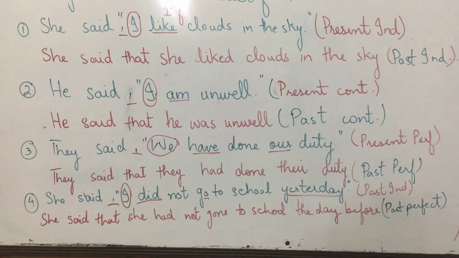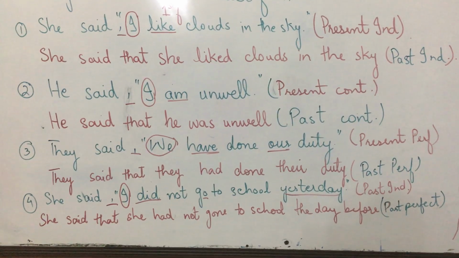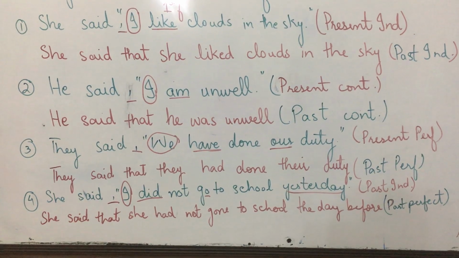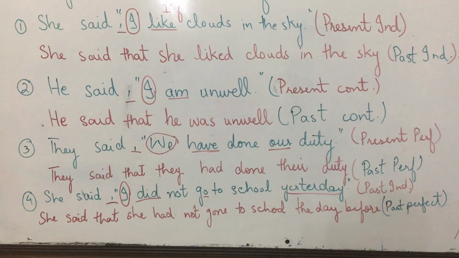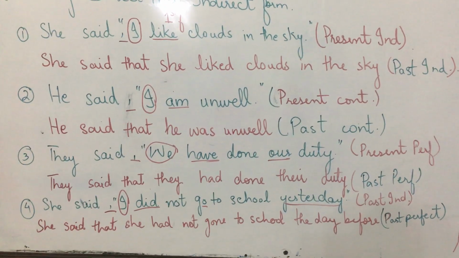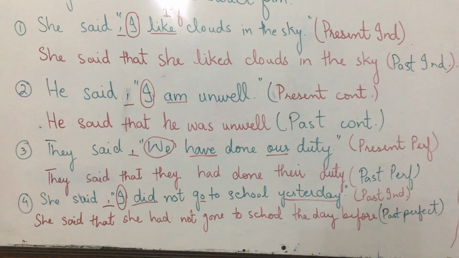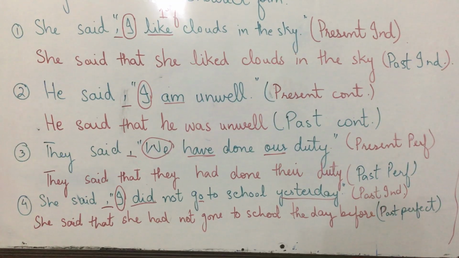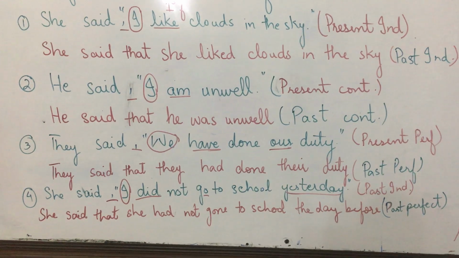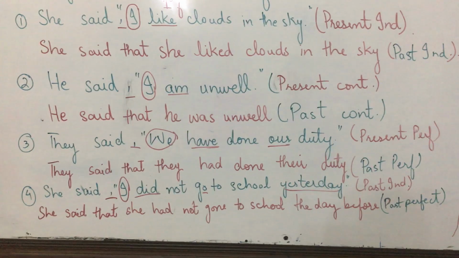Number third is, they said we have done our duty. They said that we will change into the pronoun that is used in the first sentence, that they. Have, has always changes into had. They had done their duty. So till now do, does changes into did, is, am, are changes into was, were, has, have changes into had. So that would be present perfect and it changes into past perfect. Also remember that they said that they had done our duty would not be correct, it would be their duty.